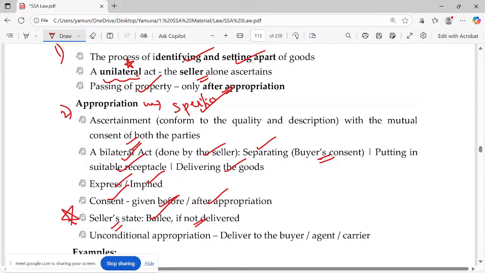But what the Sale of Goods Act says is, payment of money is immaterial. Ownership is transferred if it is appropriated. So if you are appropriated with ownership transfer.